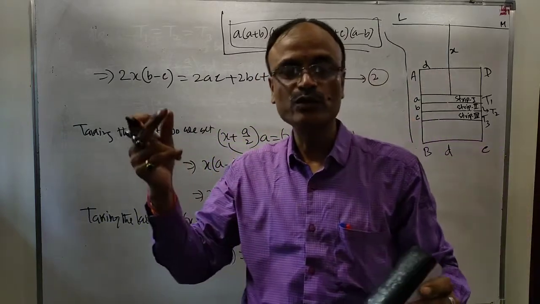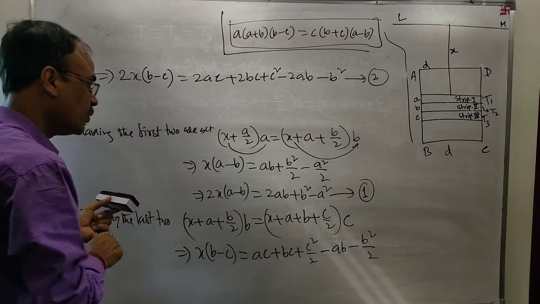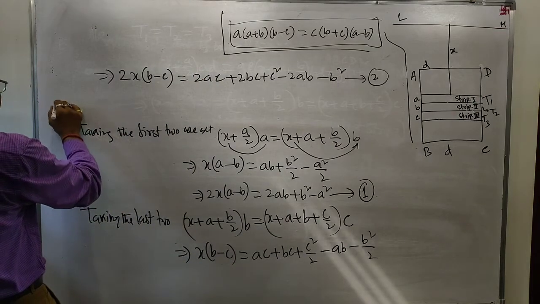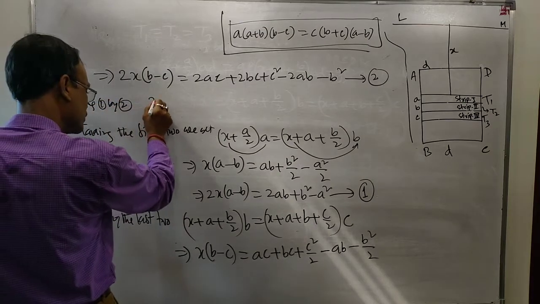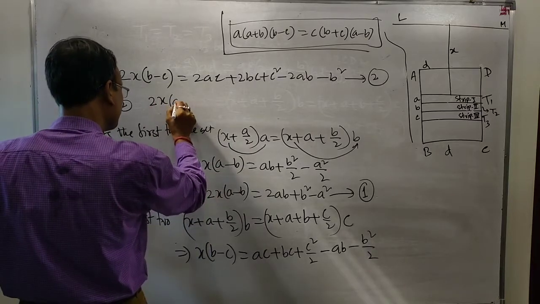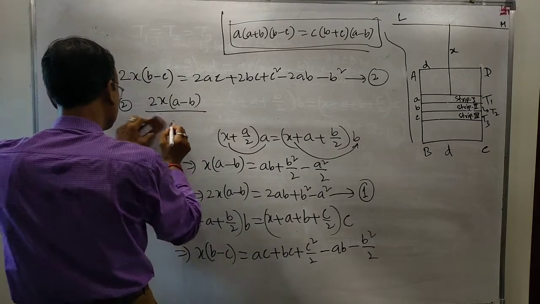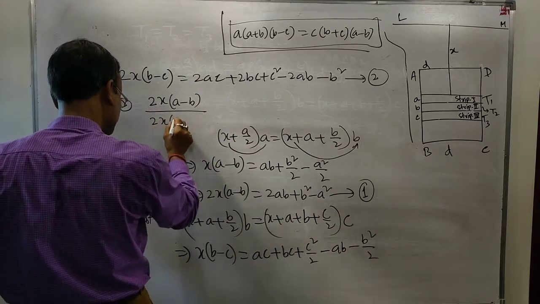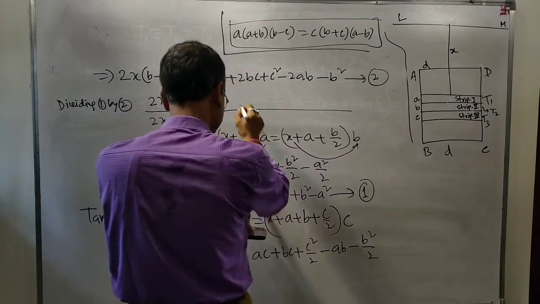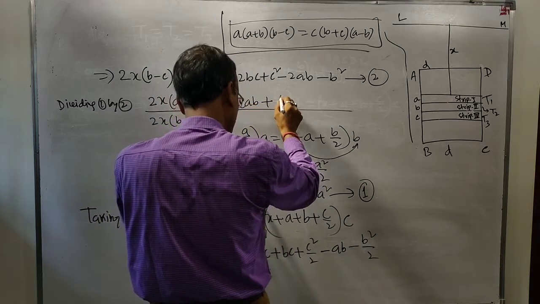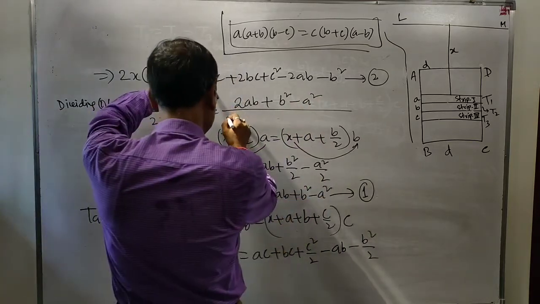If you divide 1 by 2, then x will be eliminated. Dividing 1 by 2: twice x into a minus b divided by twice x into b minus c is equal to twice ab plus b square minus a square divided by twice ac plus twice bc plus c square minus twice ab minus b square.